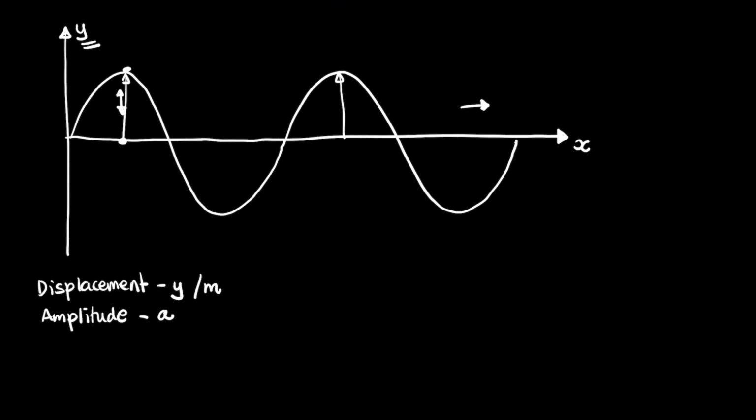Whereas something like displacement could be anything. So here's maybe one displacement, y1. Here's another displacement, y2. All of these are displacements, but there's only one amplitude. And amplitude is, of course, again, measured in meters.